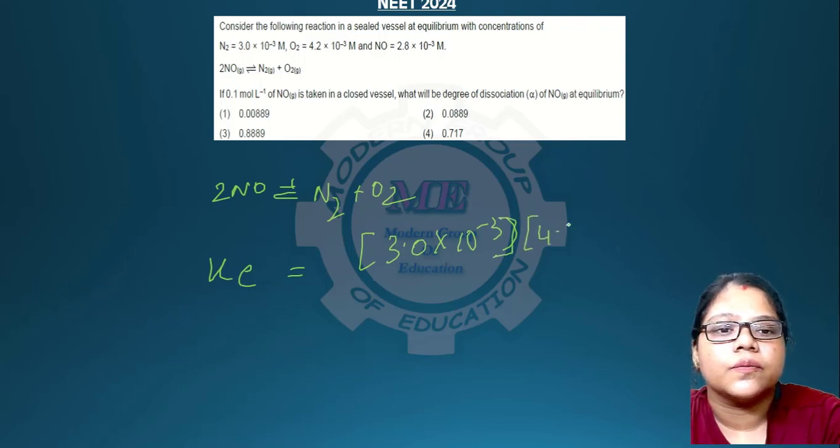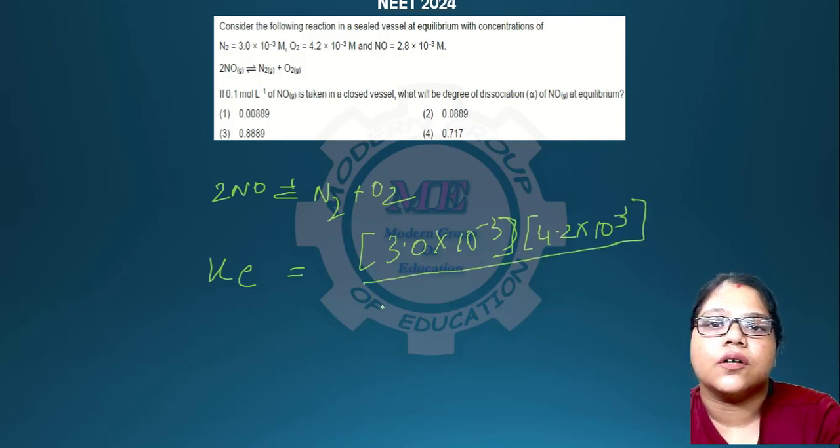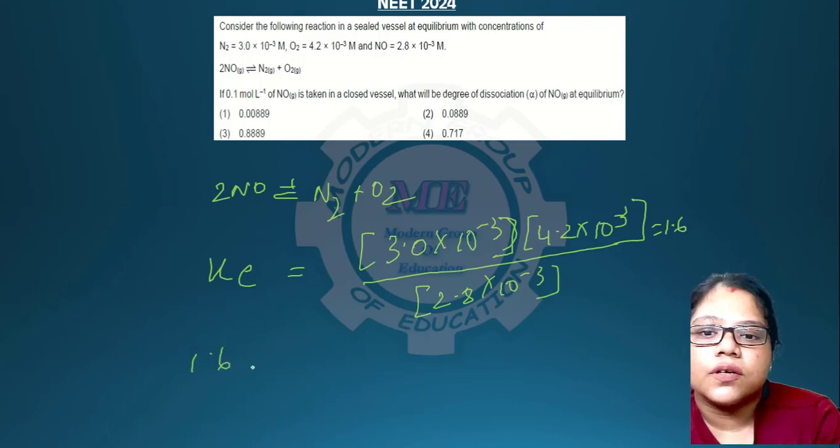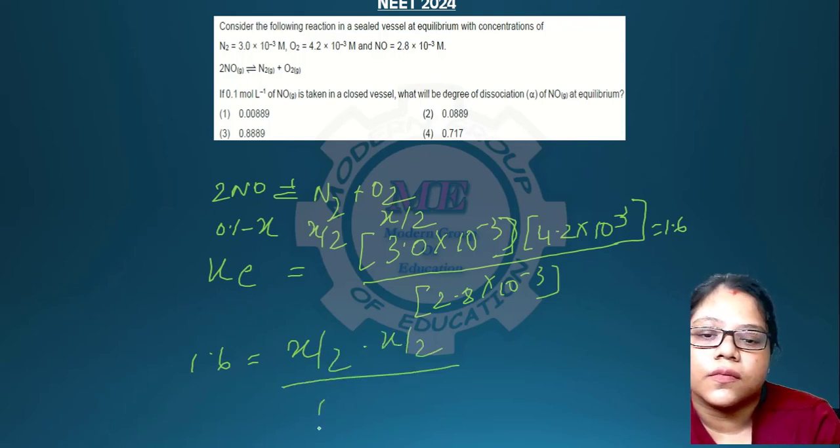Okay, you are given this, and NO also you are given. Here this will come as 1.6. Okay, from 1.6 you have to now find out the degree of dissociation. Okay, so 0.1 mole is taken over here, and x by 2, because there are 2 NO, and this is also x by 2. So if you do this,